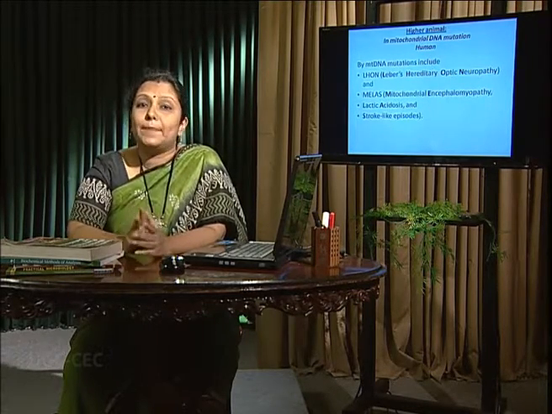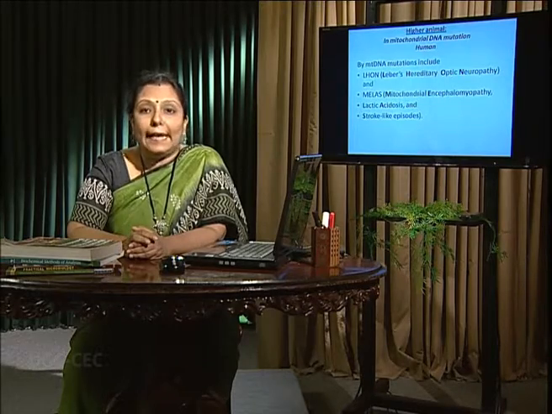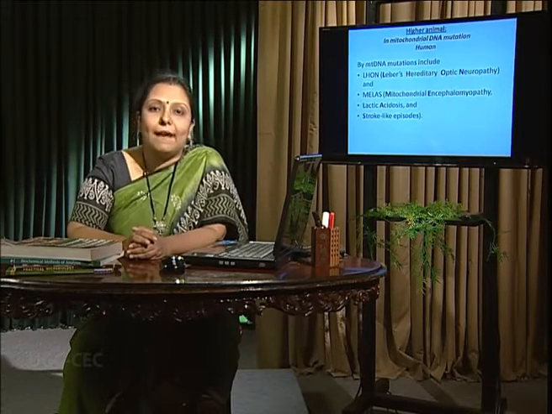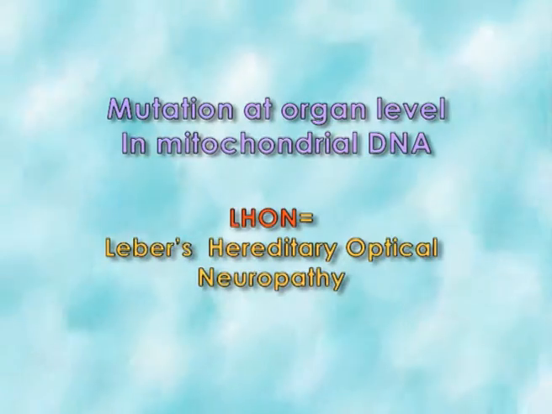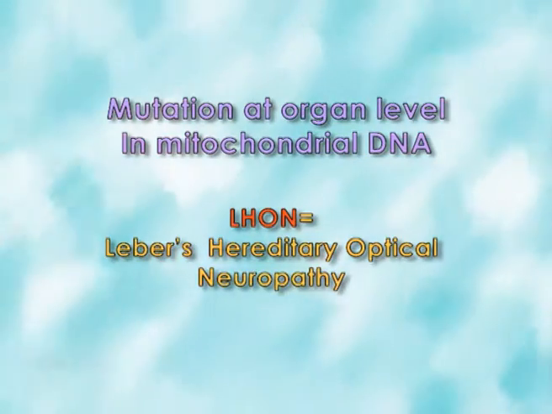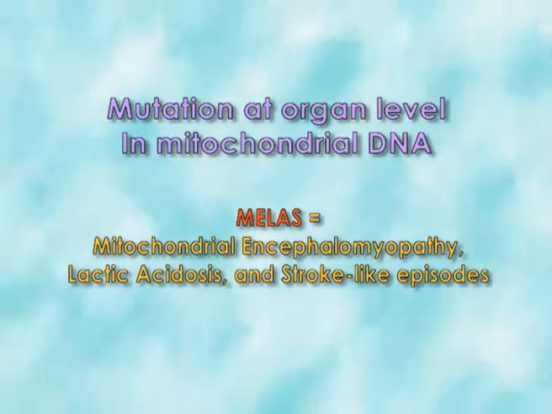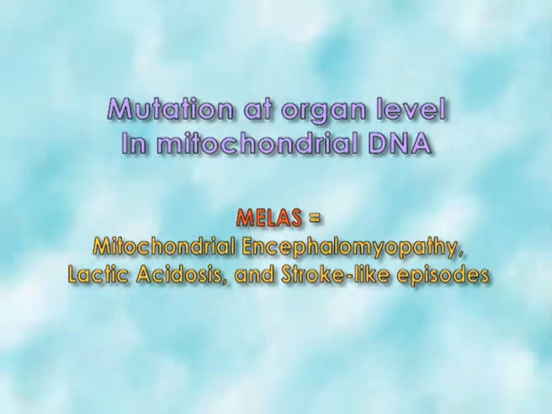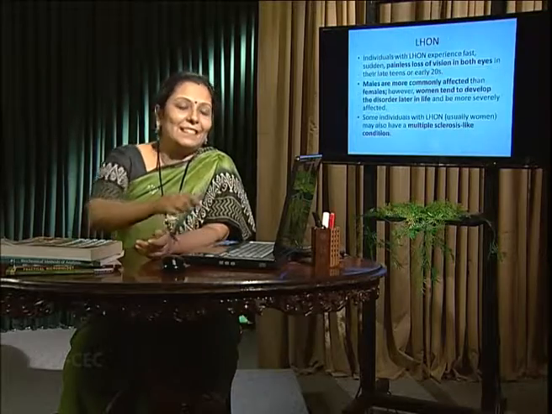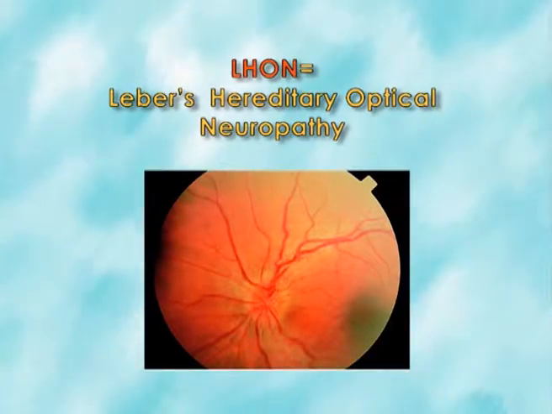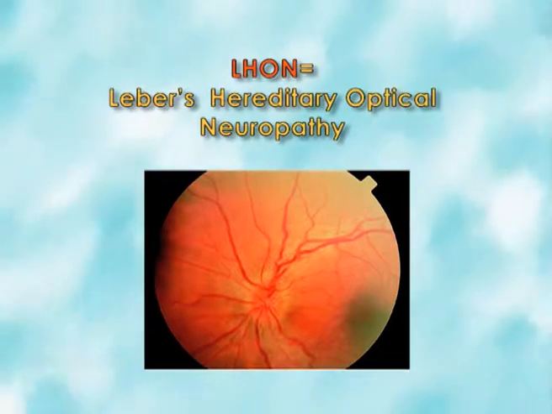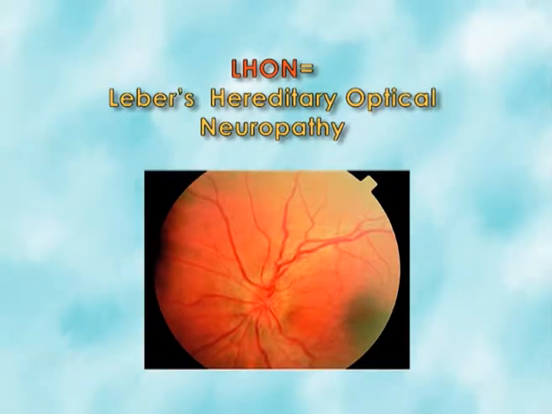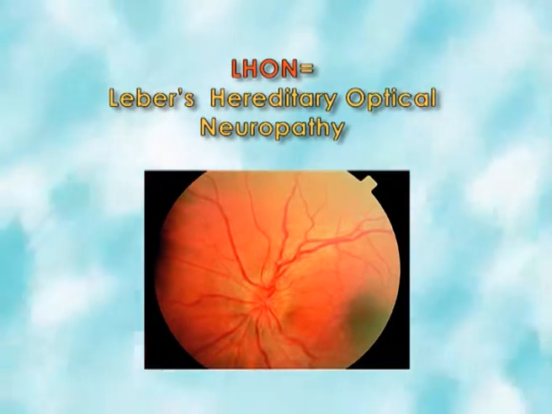There are 2 specific diseases, LHON and MELAS. LHON is Leber's hereditary optic neuropathy and MELAS is mitochondrial encephalomyopathy, lactic acidosis, stroke-like syndrome. Let us first start with the LHON one, Leber hereditary optic neuropathy. It gives painless loss of vision, and may come before the age of 20 years, and it is actually found in males much more than in females.